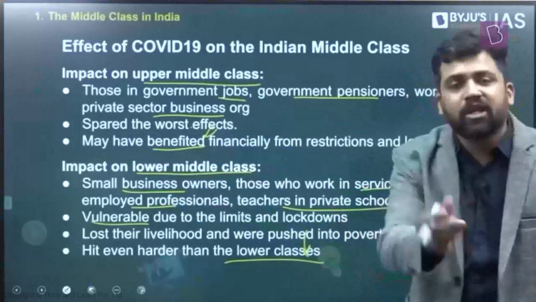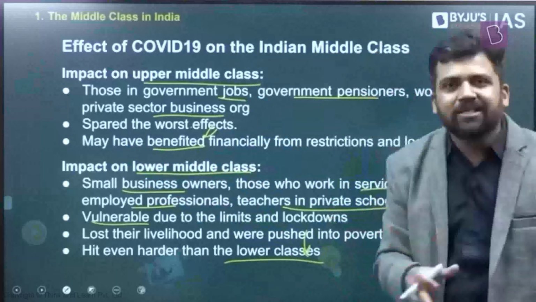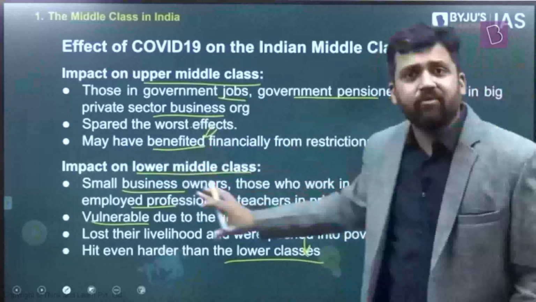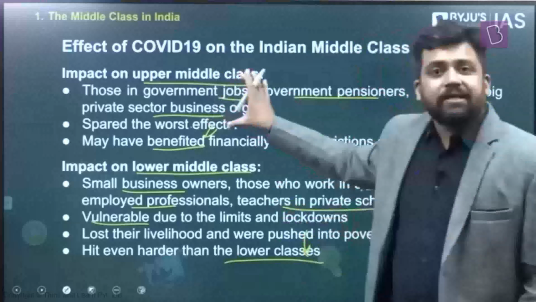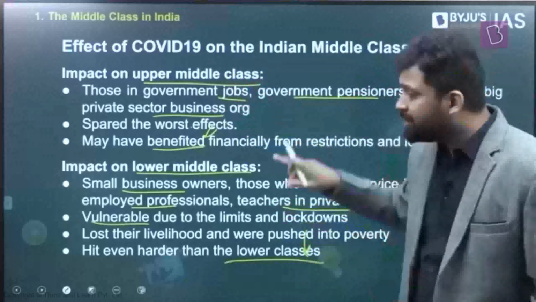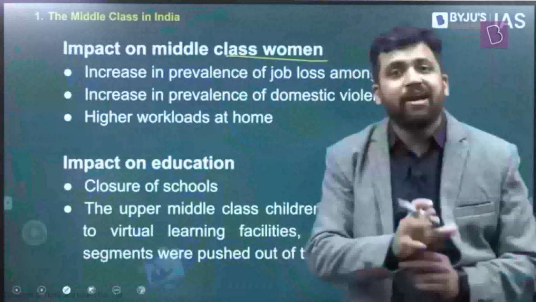Those who are in the lower middle classes, the government might not even consider it. So if you are at the bottom, some form of social security benefits will be there. But if you are in the lower middle classes, maybe you don't get any of these things. And yes, also many of them will be working in the informal sector, unorganized sector, right? They would have been thrown out of jobs. So upper middle class, they got cushioned from the impact of the pandemic, but the lower middle class, they were worse impacted.